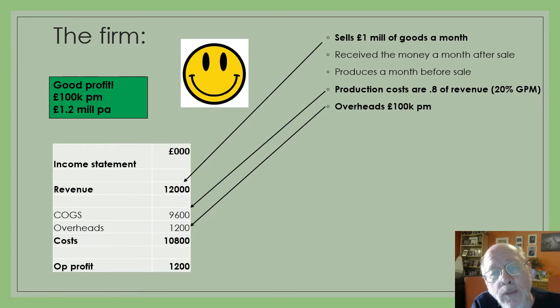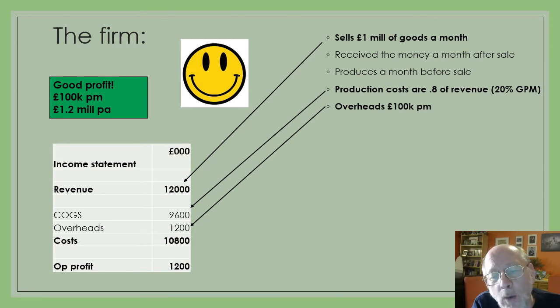It's actually pretty good. If it's selling £1 million worth of goods a month, then it's going to be selling £12 million of goods every year, represented here as 12,000. If its production costs are 80% of revenue, then its cost of goods sold are going to be 80% of 12 million, which is 9.6 million.